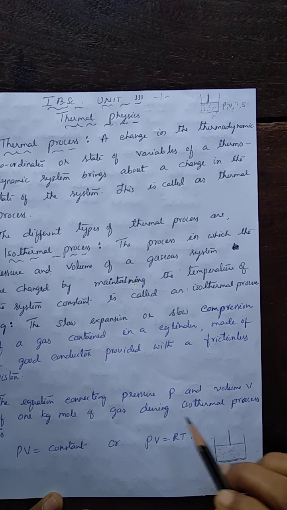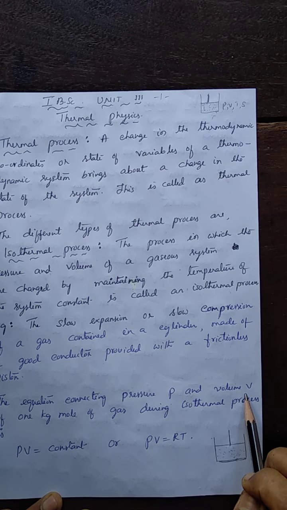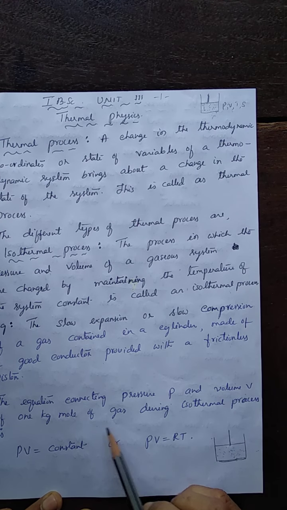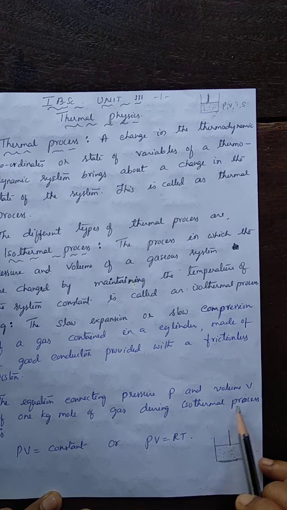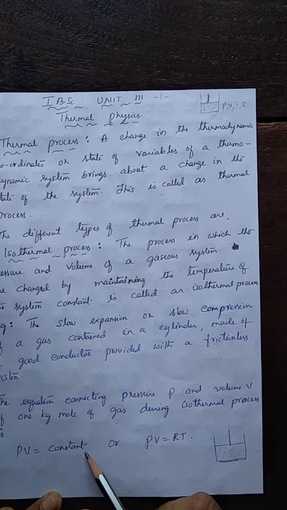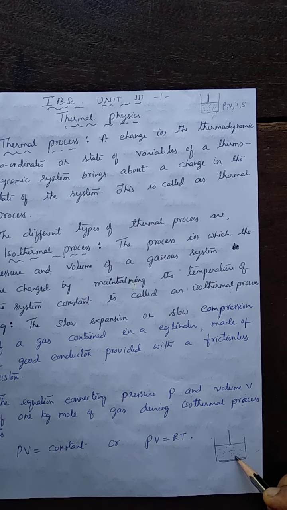And the equation connecting pressure and volume of 1 kg mole of a gas during isothermal process is PV equal to constant. If you consider 1 kg mole, you have studied these things in your chemistry. 1 kg mole contains Avogadro's number of molecules.